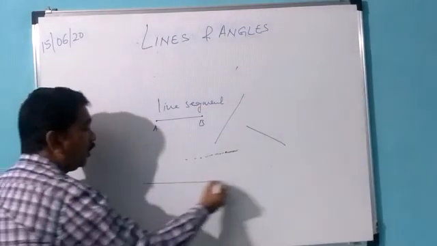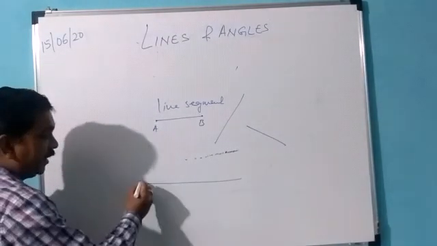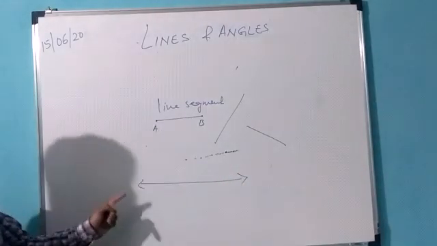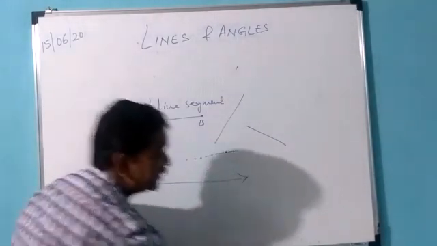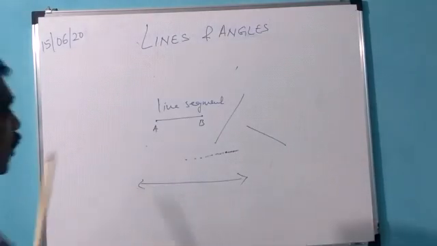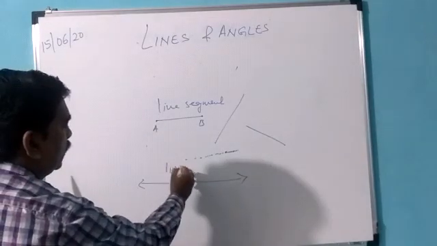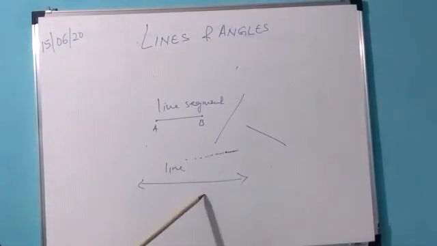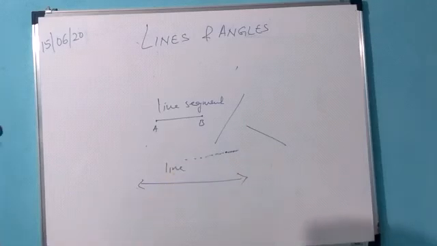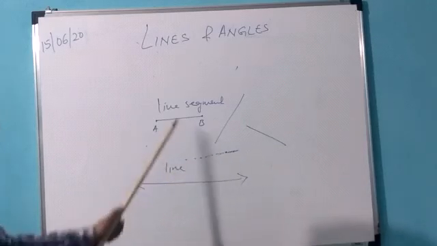But if I draw like this, then I put an arrow here and make arrows in both directions, it means this is extending in both the directions. This is called a line. Clear? This is called a line and this is called a line segment. Alright? So this is what we have.